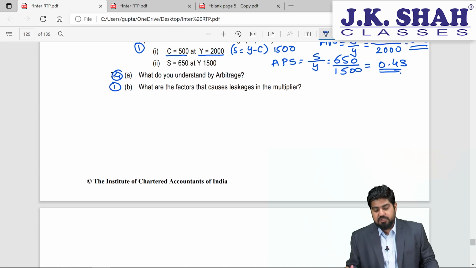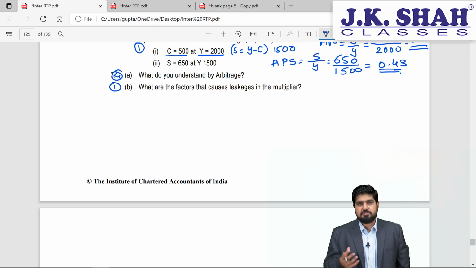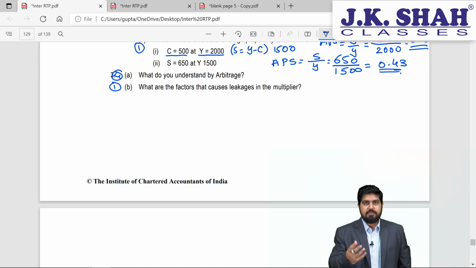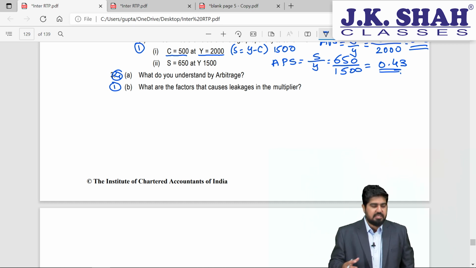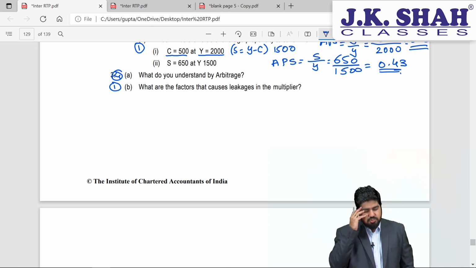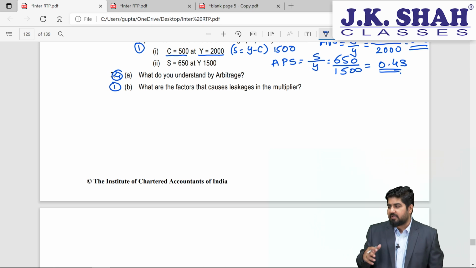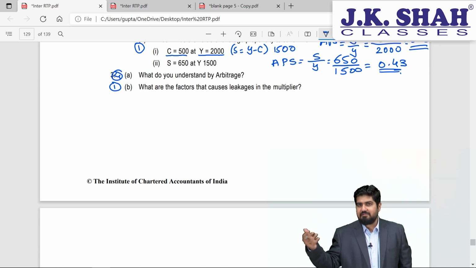So the first question, what do you understand by the terminology arbitrage? Now arbitrage is an opportunity, actually it's a profit making opportunity, right, where you are getting two markets. Okay, one market the same product is offered at a lower price, the another market the product is offered at a higher price. Now a rational consumer what would do? They will go and select the product where it is available at a cheaper price. They will go and they will buy it from there, right?